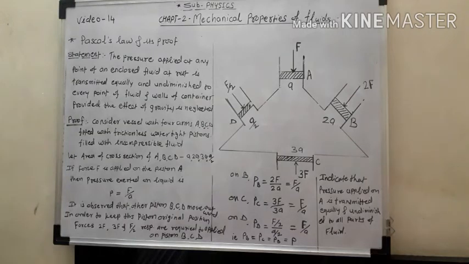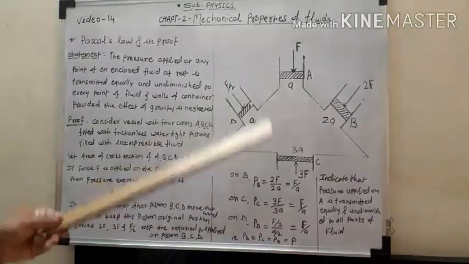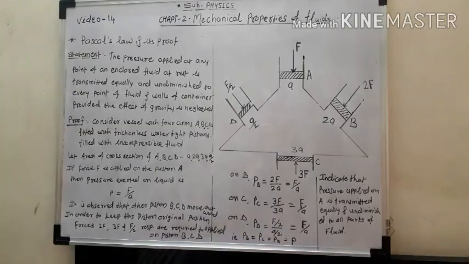Then you can write this statement for 1 mark. This statement is very simple: pressure applied to any point of an enclosed fluid at rest is transmitted equally and undiminished to every point of the fluid and the walls of the container, provided that the effect of gravity is neglected. This is the statement. You can prove this using this diagram, and you can show PB, PC, PD is equal to P, that is F by A. Hence the proof of Pascal's law. You can understand well. Okay, thank you.